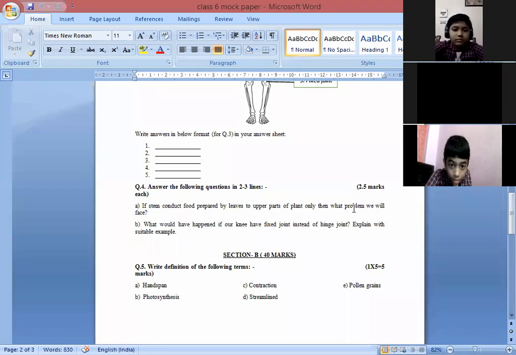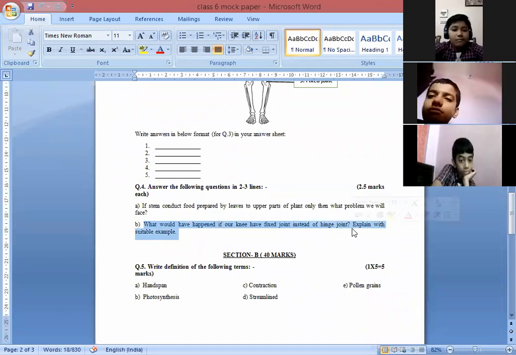Okay. Next question number B part. What would happen if our knees had fixed joint instead of hinge joint? Yes, Aditya Raj.